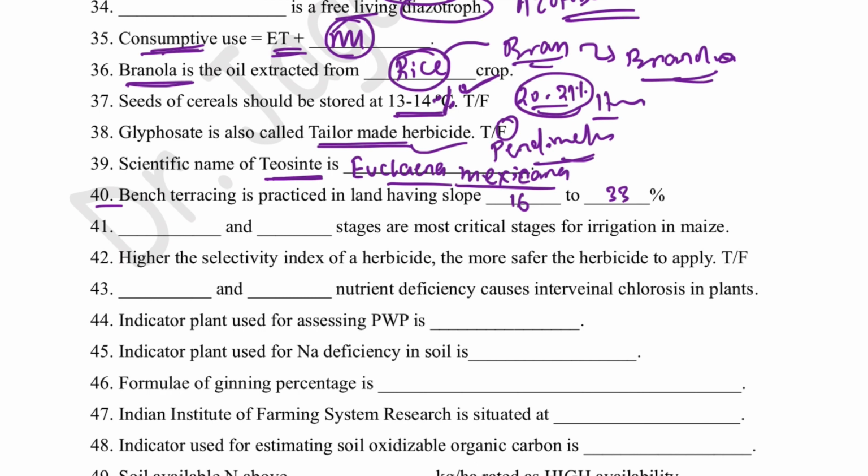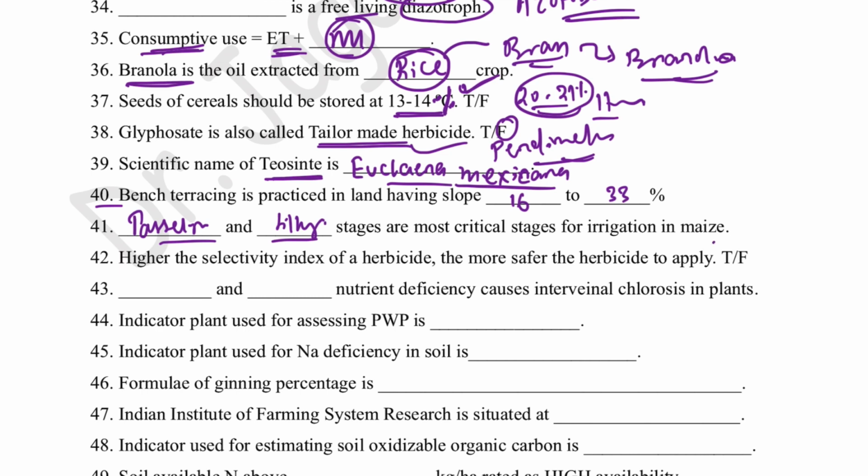Dash and dash stages are most critical for irrigation in maize. Basically, tasseling and silking. Okay, silking and tasseling, or tasseling and silking, are the two most critical stages for irrigation in case of maize.